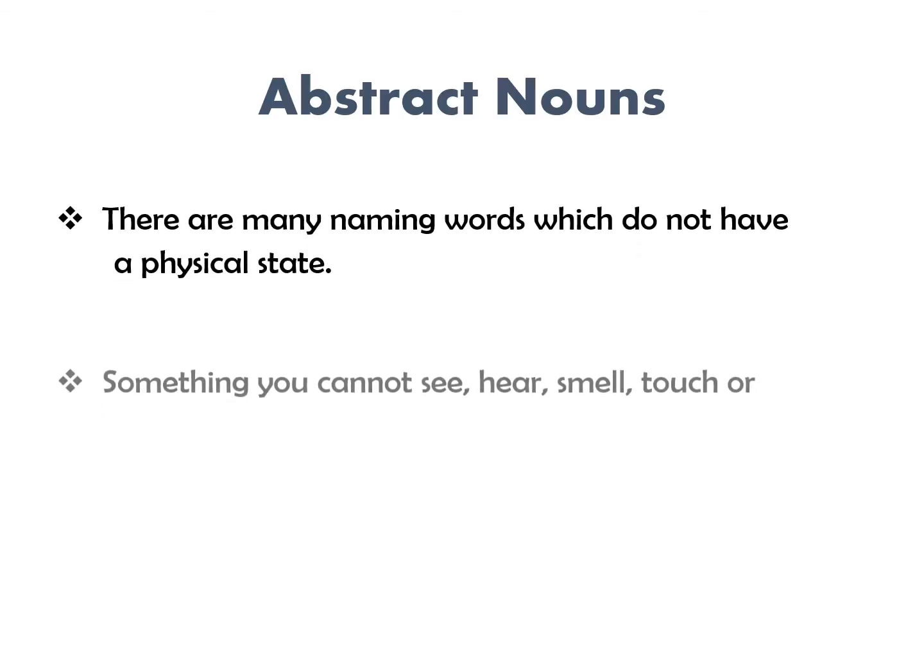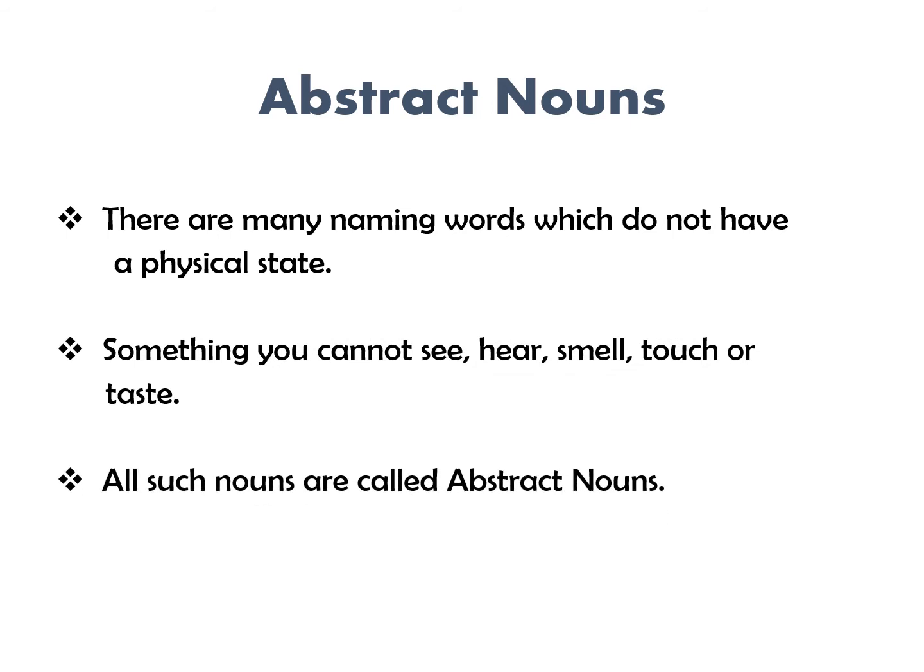Now let's study about abstract nouns. As the name says, these nouns are really abstract. These are the naming words which do not have any physical state. We cannot see, hear, smell, touch, or taste any of these naming words. And all such nouns are called abstract nouns, as we cannot use our five senses to identify these nouns.